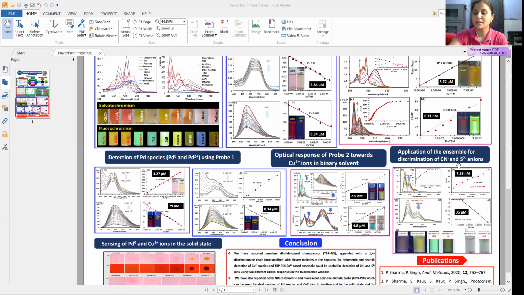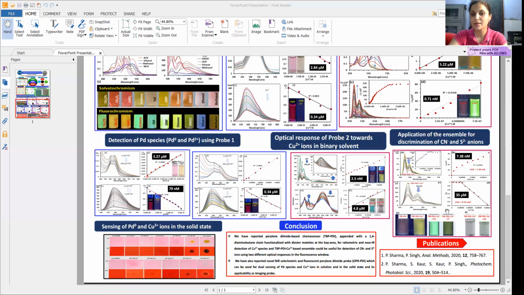In case of cyanide, there is enhancement of fluorescence, a turn on type response, and in case of sulfide, there is a turn off type response, with detection limits of 7.38 nanomolar and 35 micromolar. In case of cyanide, there is binding with the copper ion, and in case of sulfide, when it binds to the ensemble, it leads to the sequestration of copper from the pocket of the TBP-PDI ligand.